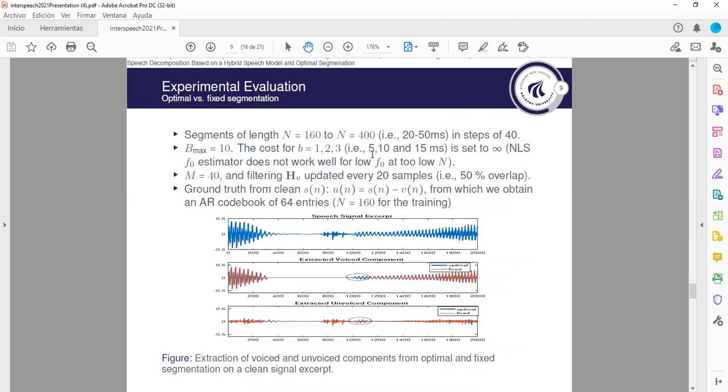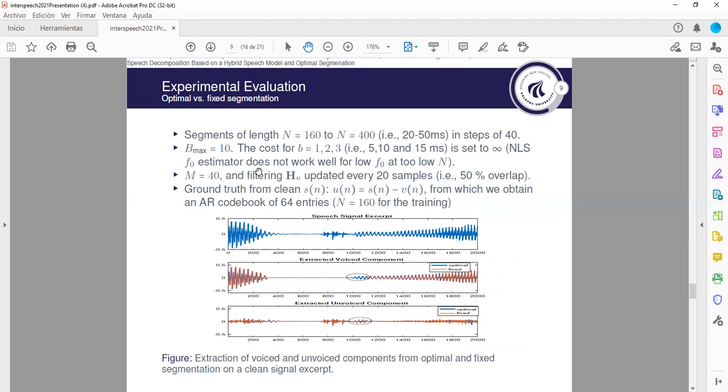So the cost function for 5, 10, or 15 milliseconds is set to infinity, because the pitch estimator will not work well in the case that you have a low pitch in segment lengths of this duration. It may work well for high fundamental frequency, because we can have two or more periods in such very short frames. But for low pitch, the pitch estimator will not work well. And the maximum number of subsegments is set to 10.